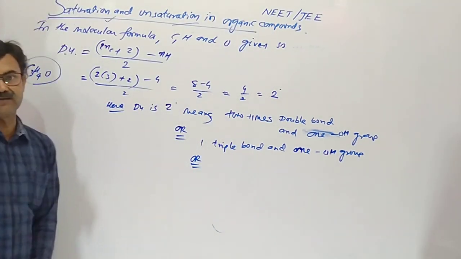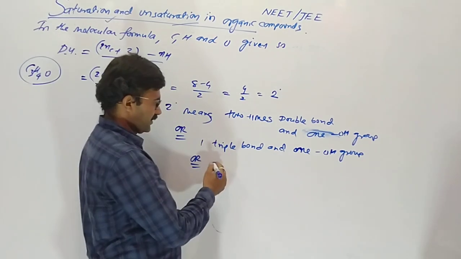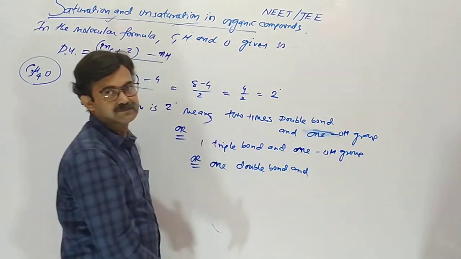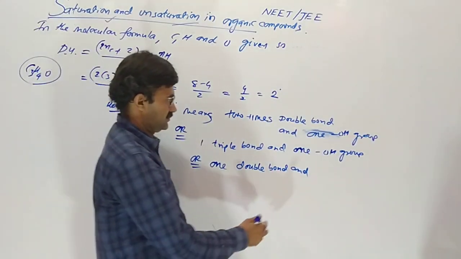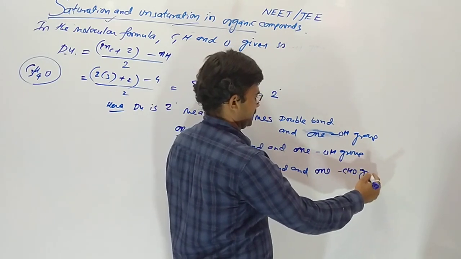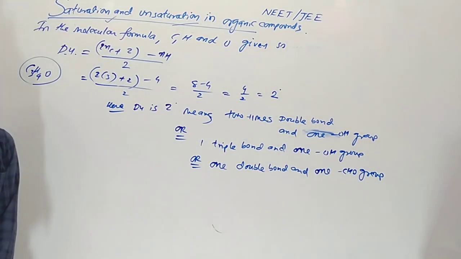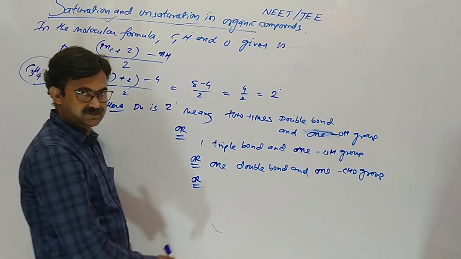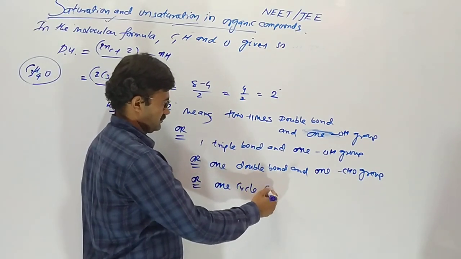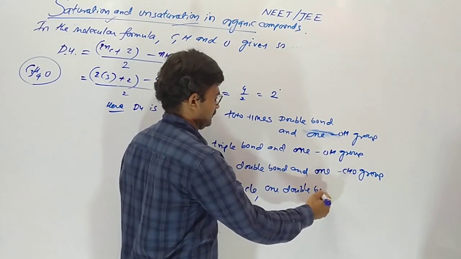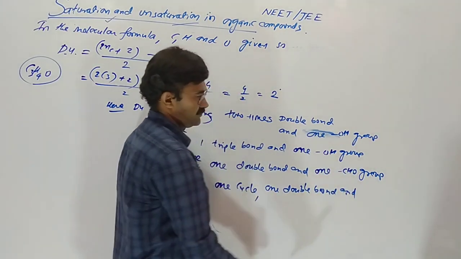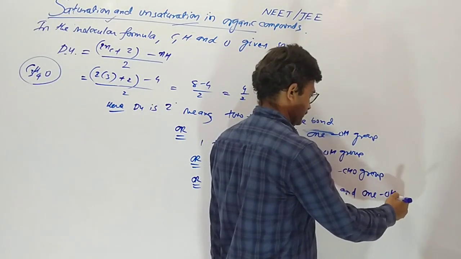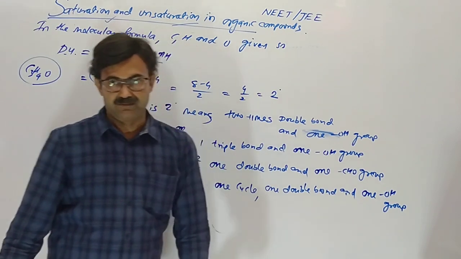Now the third possibility is one double bond and one CHO group. Or one cycle, one double bond and one OH group should be present.